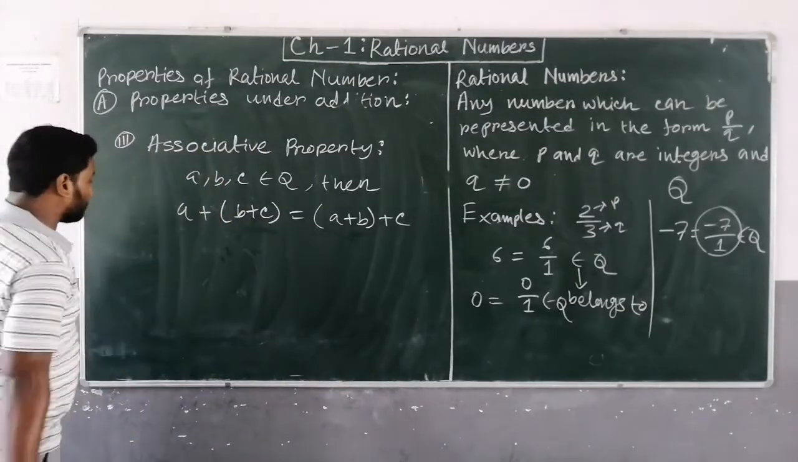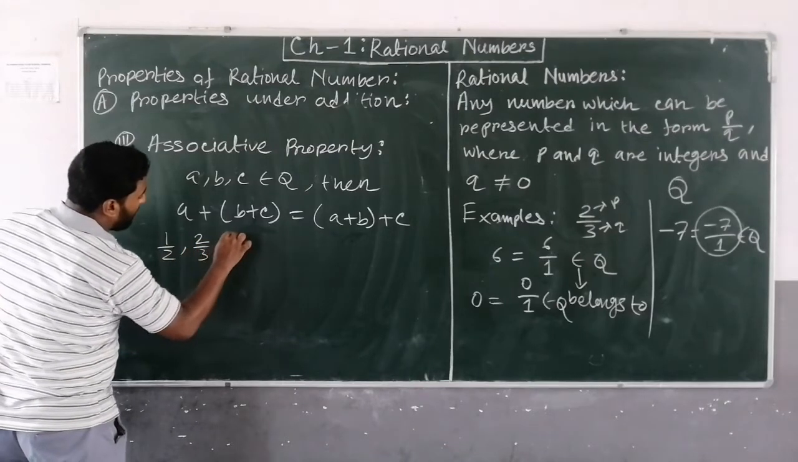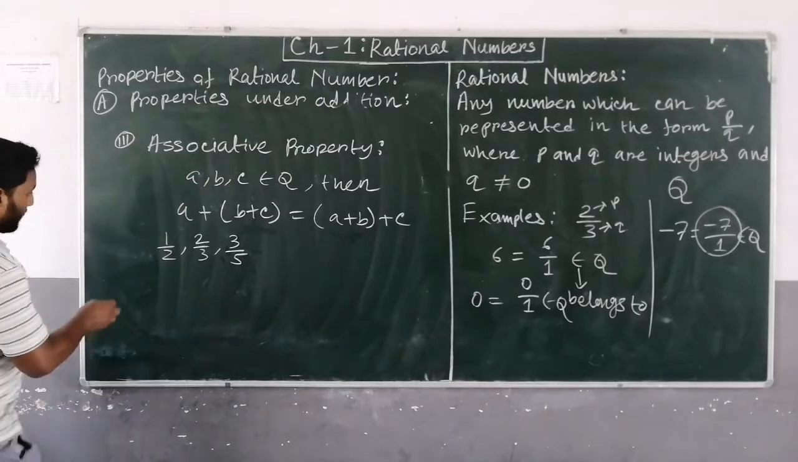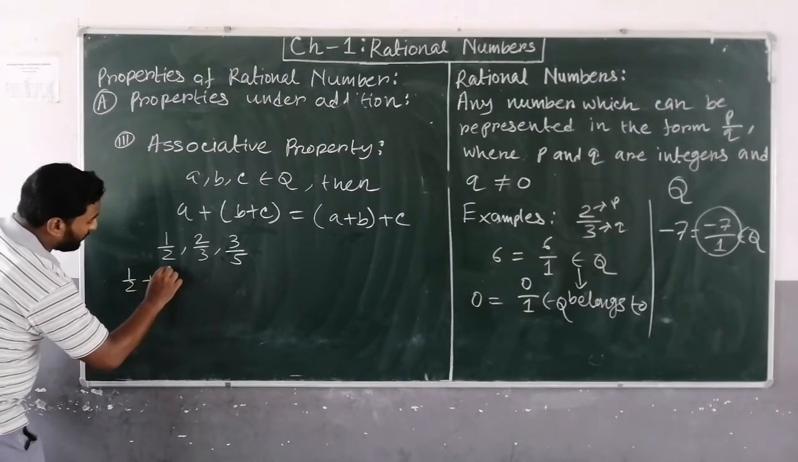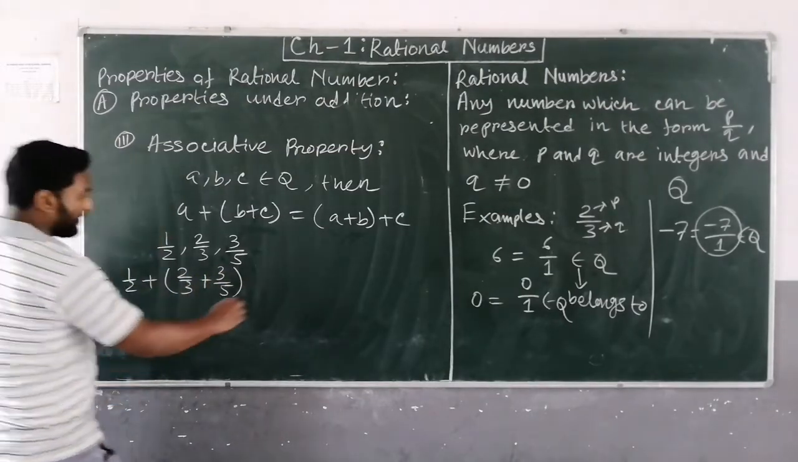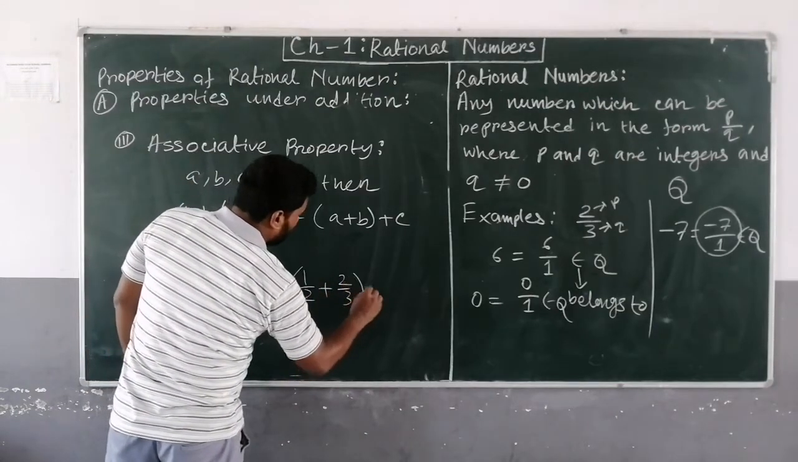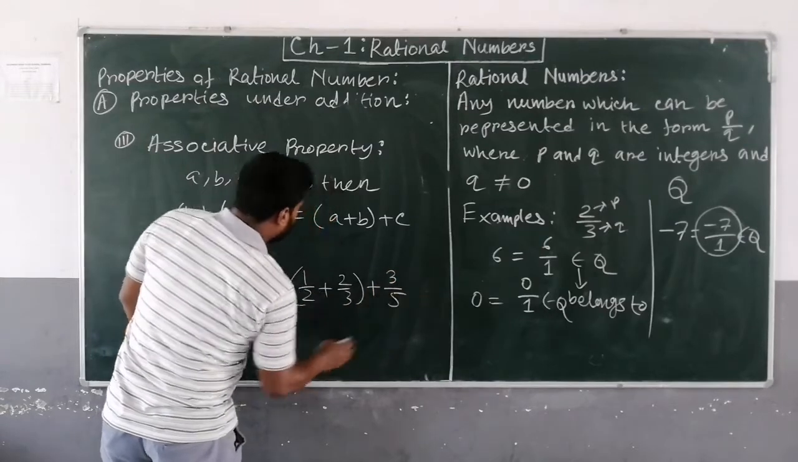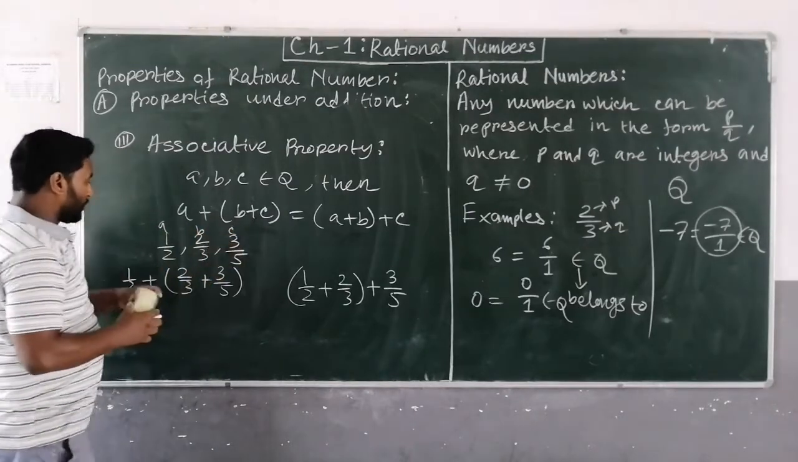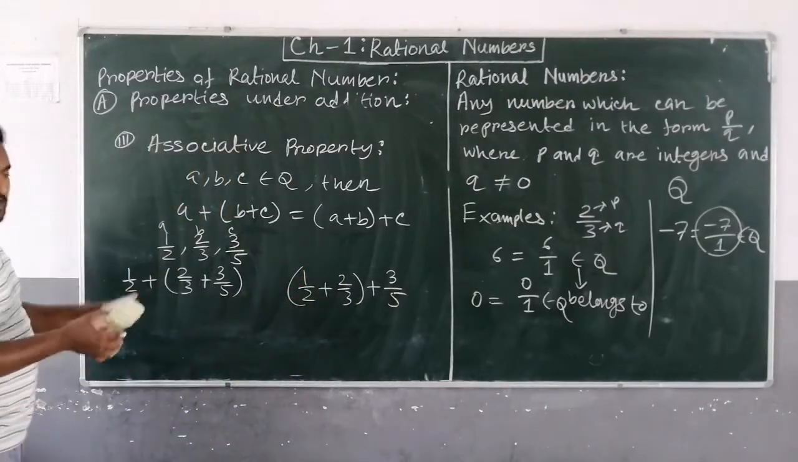Now verify that. Suppose 1 upon 2, 2 upon 3 and 3 upon 5. These three numbers are there. First of all find 1 upon 2 plus (2 upon 3 plus 3 upon 5). And second you will find (1 upon 2 plus 2 upon 3) plus 3 upon 5. Suppose this is A, this is B, this is C. So A plus (B plus C) and (A plus B) plus C. In both cases, are the results coming the same or not?